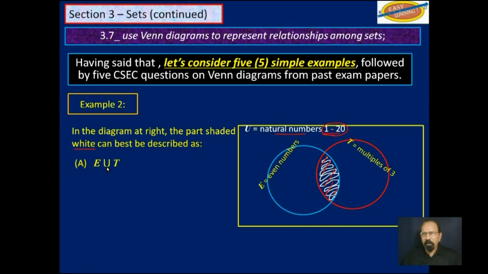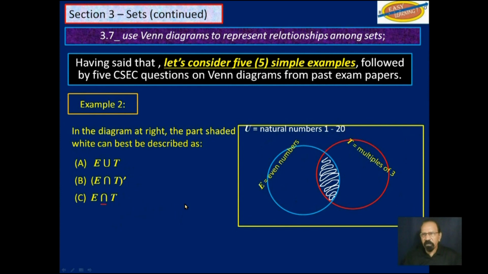E union T? Not quite. E union T would be everything in E and T. That is not this part shaded white, so that is out. E intersection T complement? No, that would be everything outside of E intersection T. So that would be everything that you see here, there, except this piece in between here. So that is wrong.